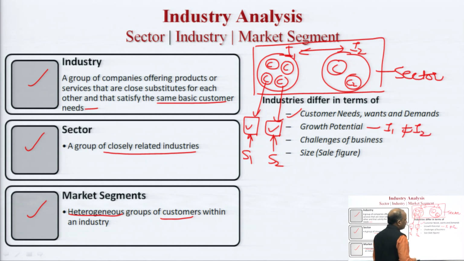So, growth potential can be different. Similarly, the nature of challenges the companies in industry 1 are facing may not be equally strong as the challenges that companies of industry 2 may face. In the previous session, session 1 of unit 2, I discussed the example of ITC.